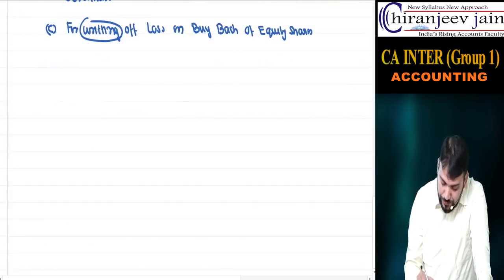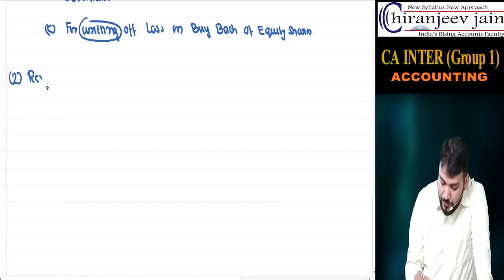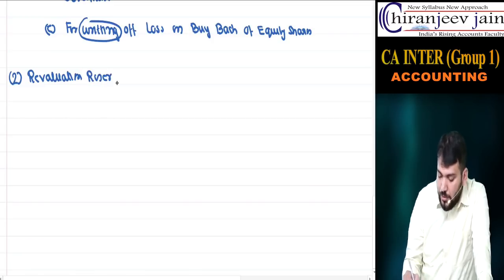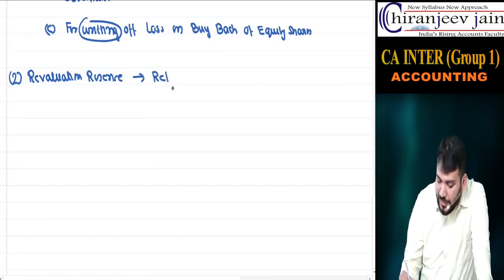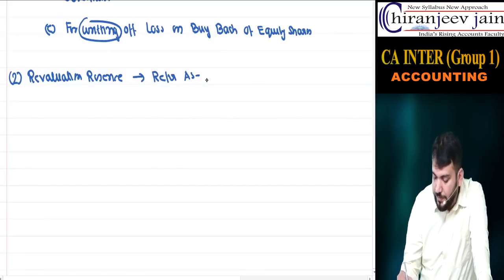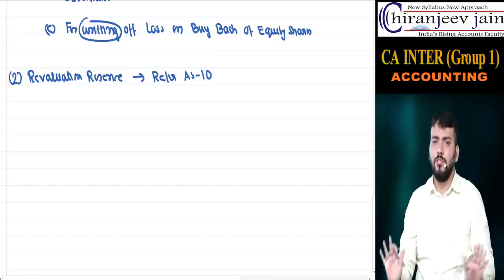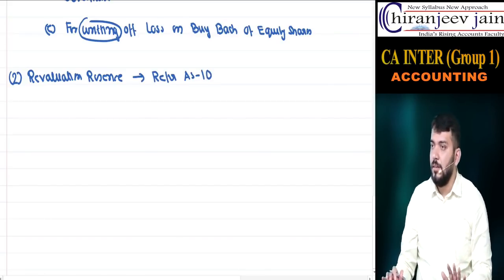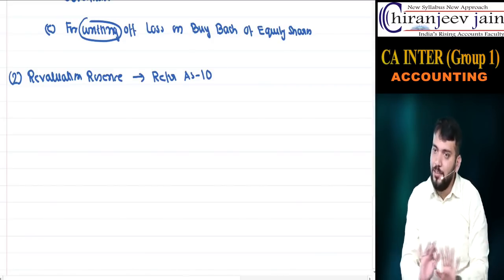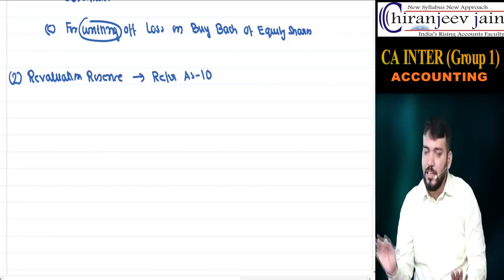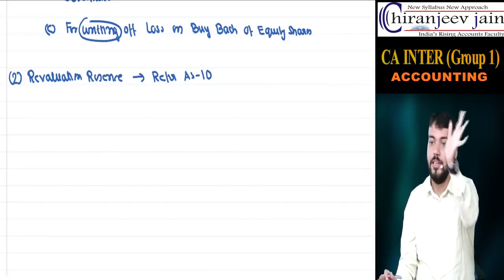Point number 2, revaluation reserve. This we will discuss, let us refer to AS 10. I'm just writing AS 10. I don't want to discuss right now. Understood? But it cannot be used to write off any losses. AS 10 has given some special point that I will do there.